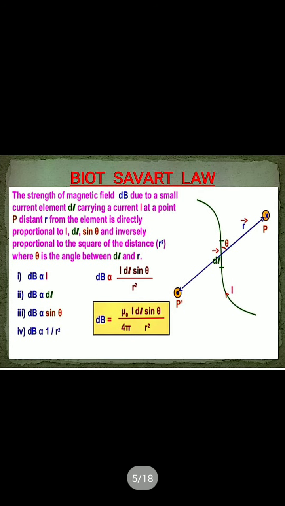Now this is a new topic of this chapter, the Biot-Savart law. Okay, this we did not study in class 10. This is a new one, and this is a very important law. Oersted's experiment showed that a current carrying conductor produces a magnetic field around it. Clear? So from Oersted's experiment we understand that a magnetic field is also produced around the conducting wire.